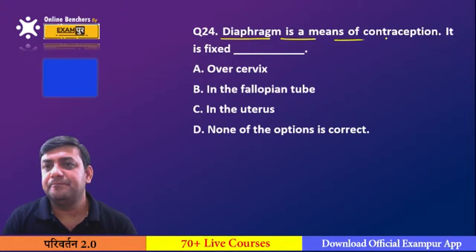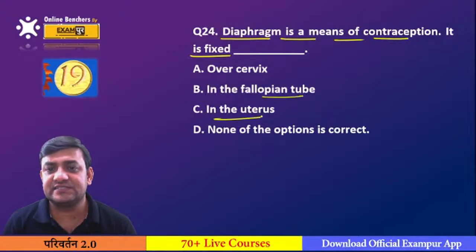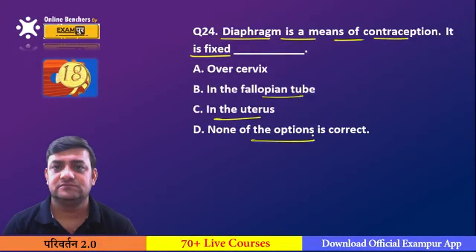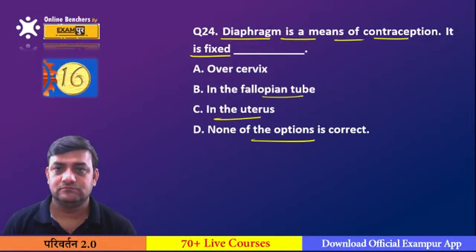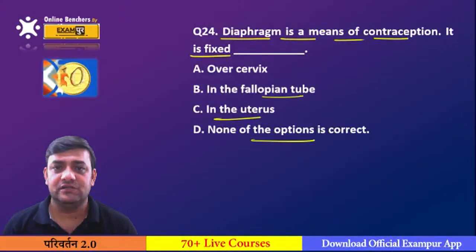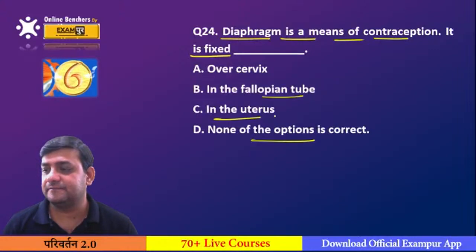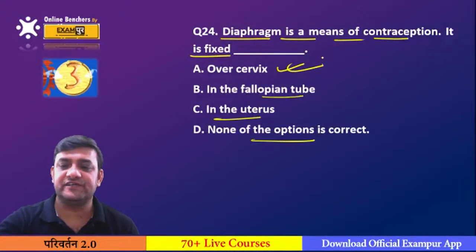The diaphragm is a means of contraception, and it is fixed over which of the following? Is it fixed over the cervix, in the fallopian tube, in the uterus, or is none of the options correct? What will you say? It's fixed over the cervix.